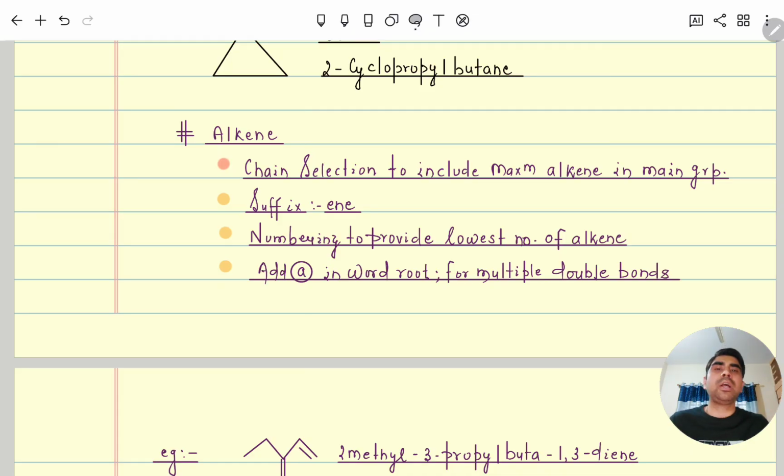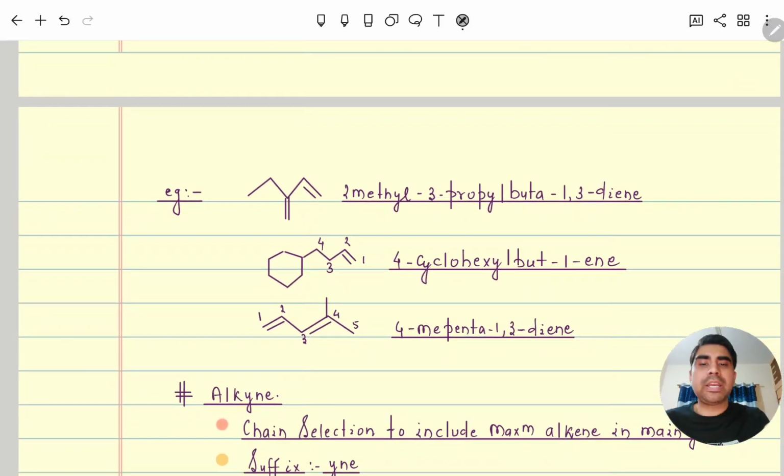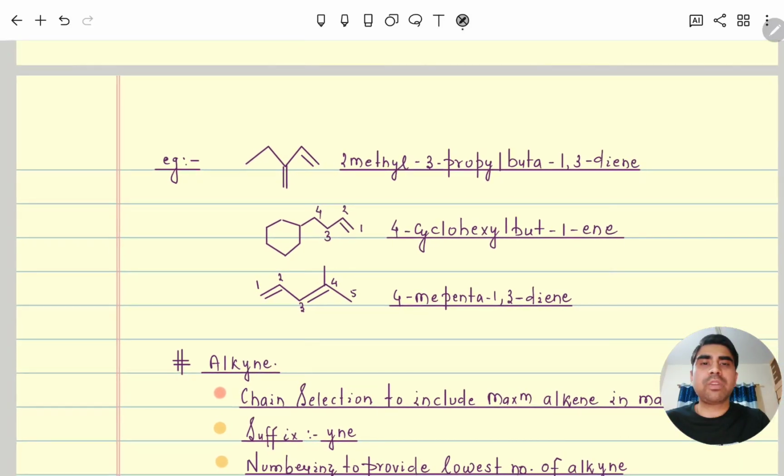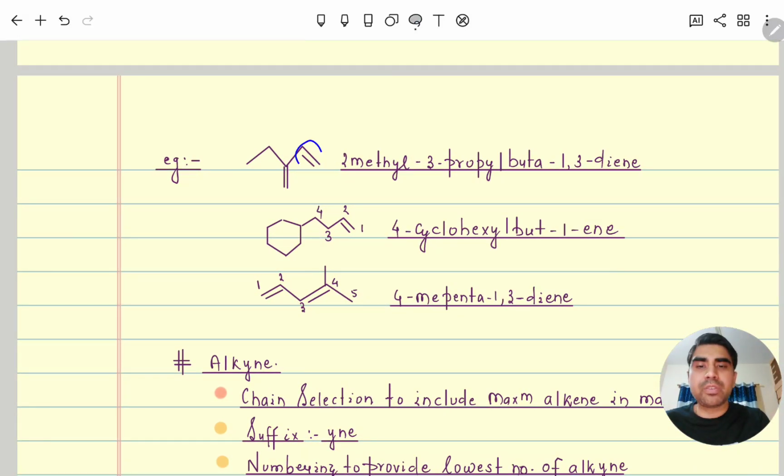Ethadiene is not possible, but if it is there, we will write buta. Buta-1,3-diene. Clear? So here you can see some examples. First, what will be the main chain? The main chain will be this one, not this one.